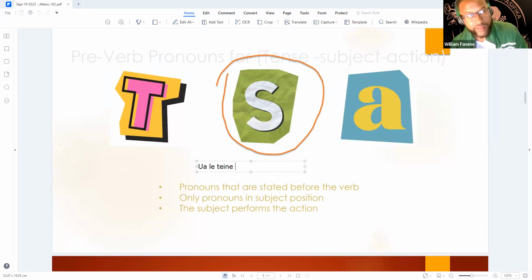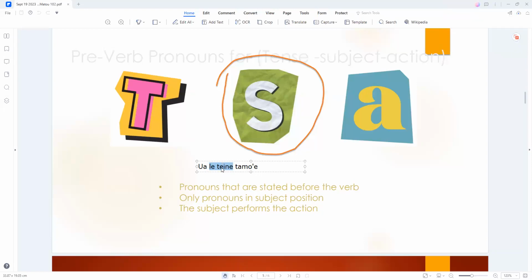Ua le teine, what's the action? Tamoe, run. Okay, because this is not a pronoun. It has to be a pronoun. The only time you can say tense, subject, action is when this is a pronoun. So if I were to say she, do you know the pronoun for she in Samoan? What was the question?